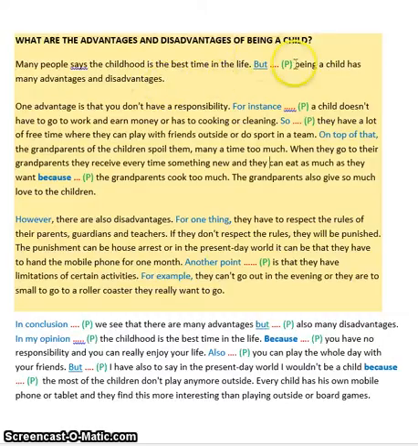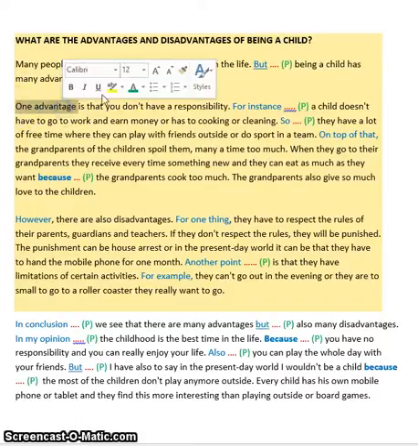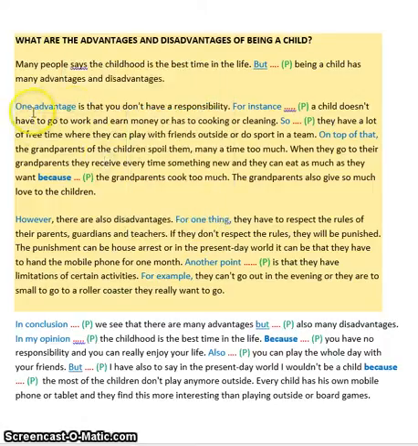You've given your opinion, however, you have showed that you have a change of direction in what you're going to be talking about. "Being a child has many advantages and disadvantages." "One advantage," very good, so you have started here with looking at the advantage section, and you've started again with a discourse marker, so the reader knows that the first paragraph you're looking at is going to be advantages. "One advantage is that you don't have responsibility, for instance," which is very good. So now we know you're going to give us an example. Once again, please do pay attention to punctuation.